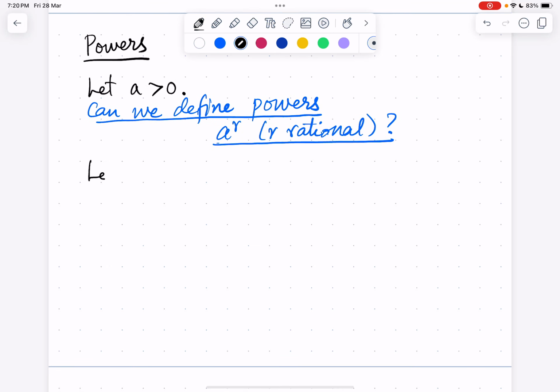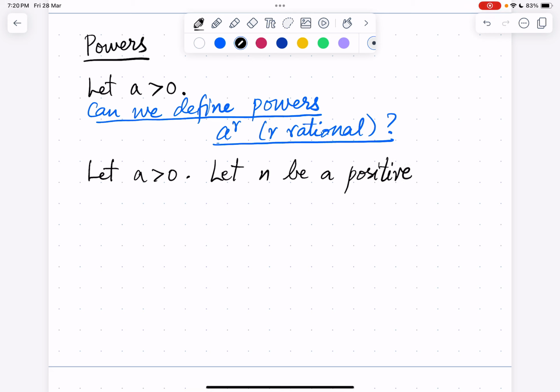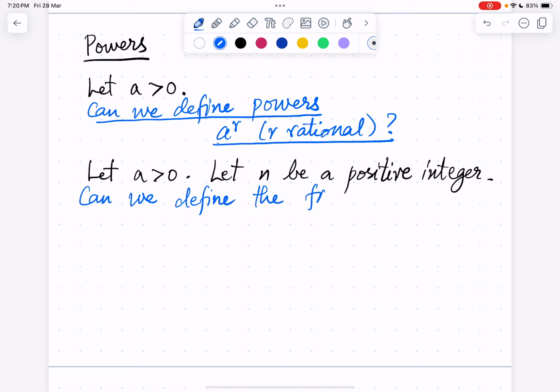So let's consider, let a be greater than 0. Let n be a positive integer. Now we can ask, can we define the fractional power?